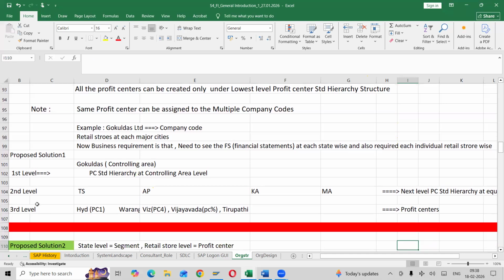So what is the third level? I'm creating Hyderabad as profit center 1. In Telangana, I have 3 profit centers: Hyderabad, Warangal, and Mahbubnagar. In Andhra Pradesh, we have 3 profit centers: Vijayawada, Vizag, and Tirupati. Like that, you can propose this one. Or next, proposed solution 2.